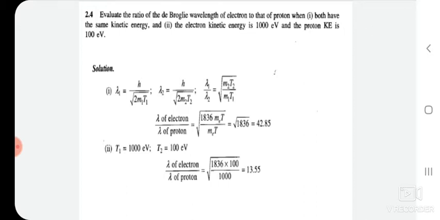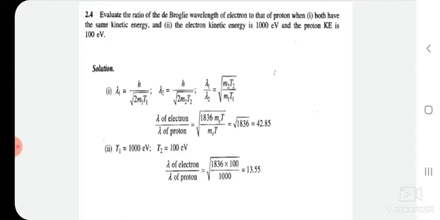We will solve for the first case, in which the de Broglie wavelengths of an electron and a proton have the same energy. In that case, lambda 1 is equal to h by root 2 m1 T1, lambda 2 is equal to h by root 2 m2 T2, or lambda 1 by lambda 2 is equal to the square root of m2 T2 by m1 T1. But we know that both electron and proton have the same kinetic energy, that's why T2 and T1 are the same.